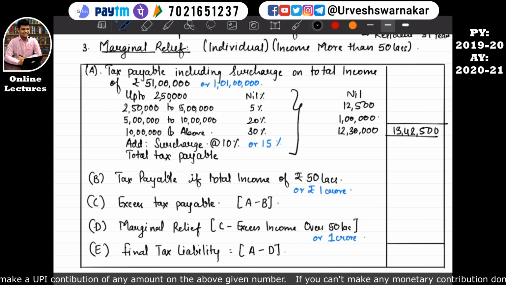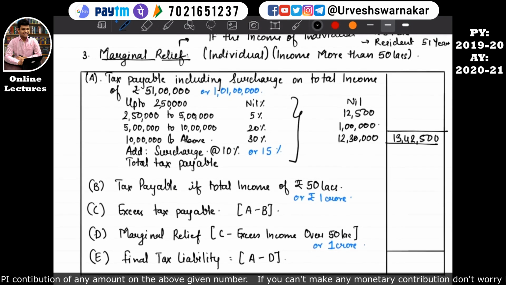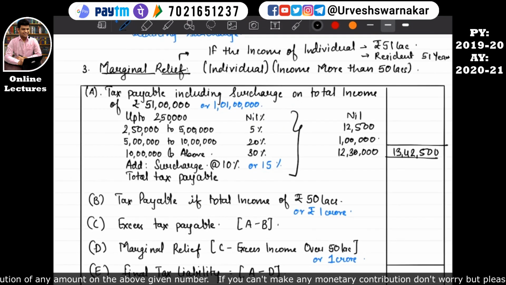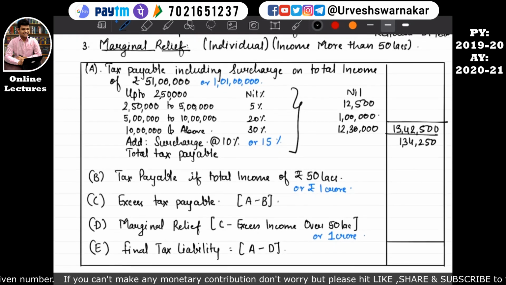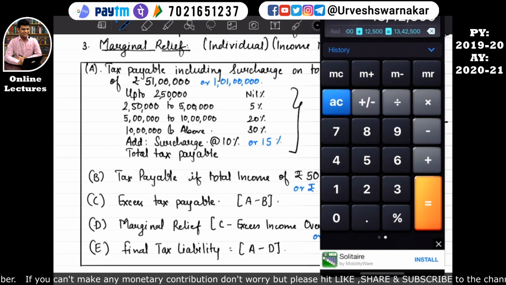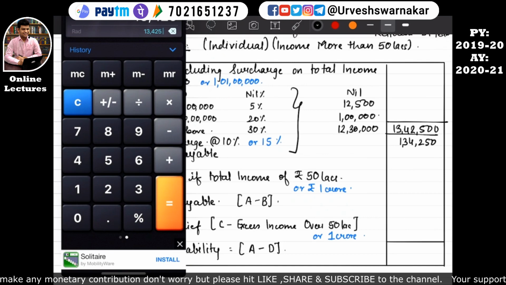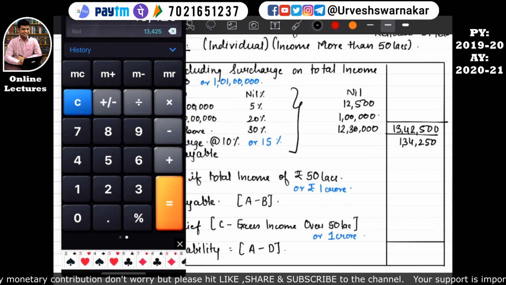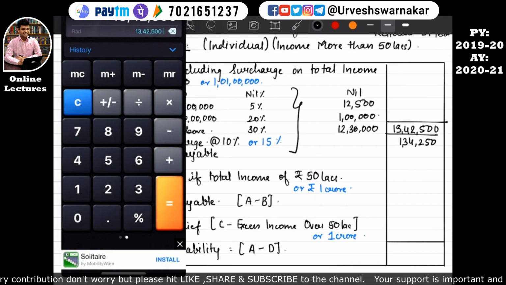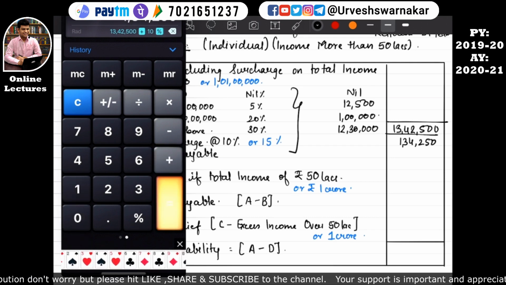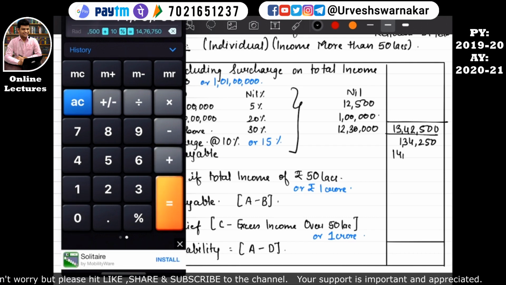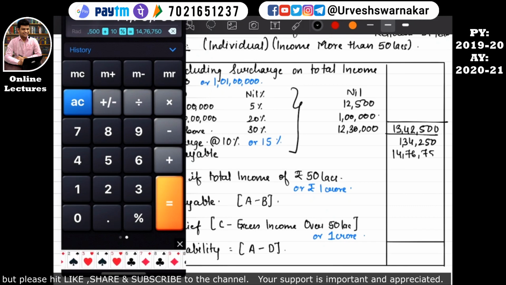So the surcharge applicable to this individual will be 10%, right? At the rate of 10%, his surcharge will come to around 1,34,250. I hope this is quite clear. That means the tax payable by this particular individual will be 13,42,500 plus 10%, which is equal to 14,76,750.